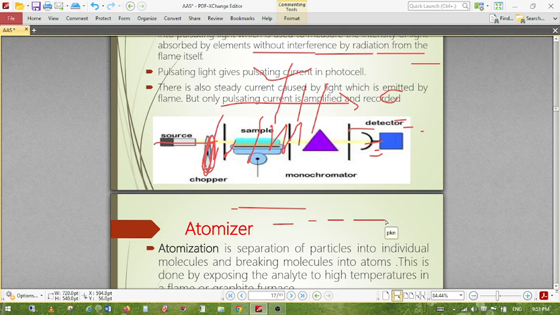Flame photometry uses various fuels, mainly air and oxygen. Similarly, the flame is required in order to break down the molecular form to atomic form. The intensity of the light is directly proportional to the concentration of the element. That means if the concentration of the element is more, then the intensity of the emitted light is more. So when the emitted light is measured, the concentration can be measured.